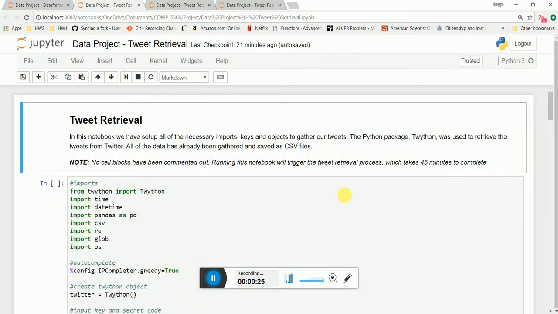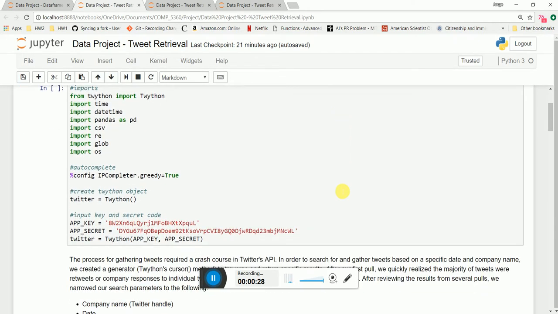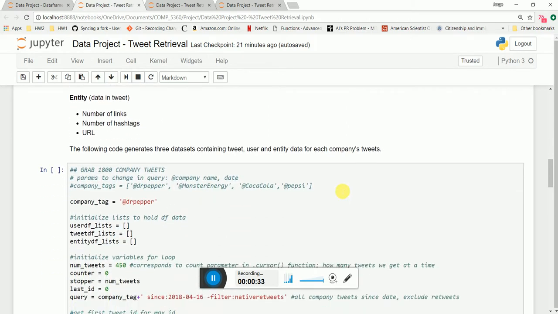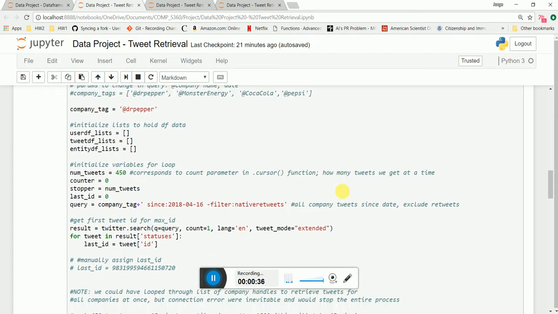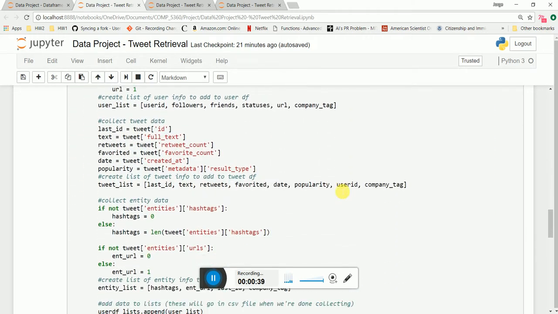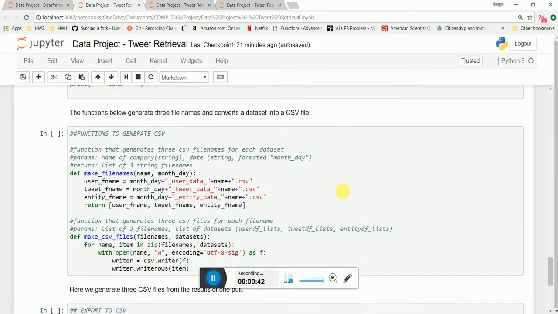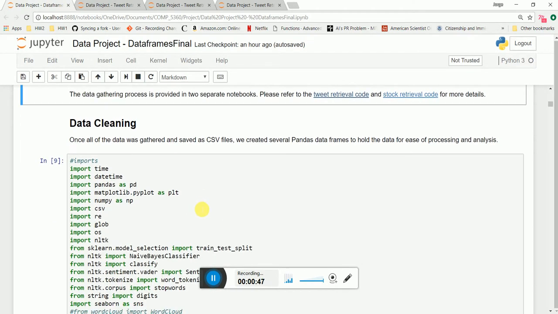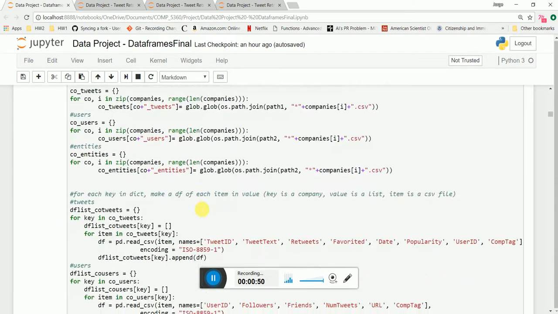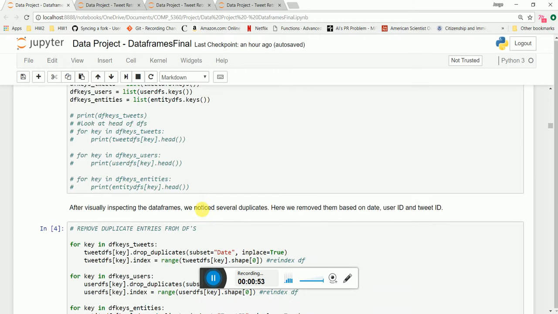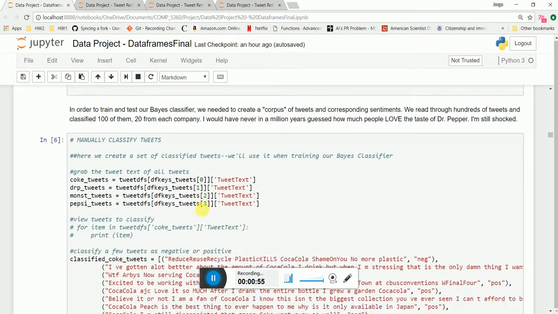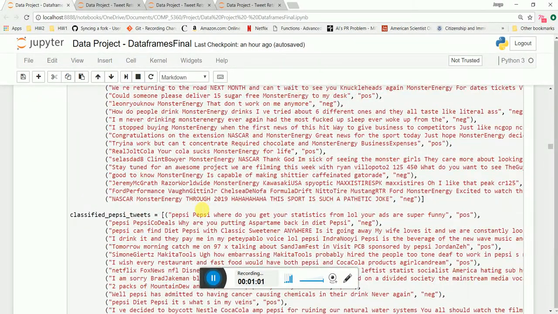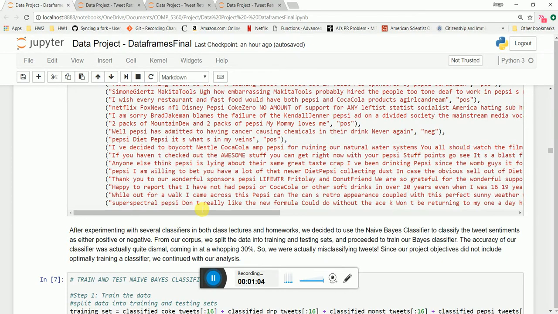So for the data collection, we used Twython, which is a Twitter API wrapper. We searched through the API to gather the necessary tweets and the tweet attributes that we needed. Once we gathered those, we put them in CSV files, saved them, and then we could go ahead and put them in our data frames. So we created data frames for each company and then for each object. Once those were all tidy, we did a little bit of cleaning, and then we used our Bayes classifier on them to determine whether or not the tweets were positive or negative sentiment-wise.